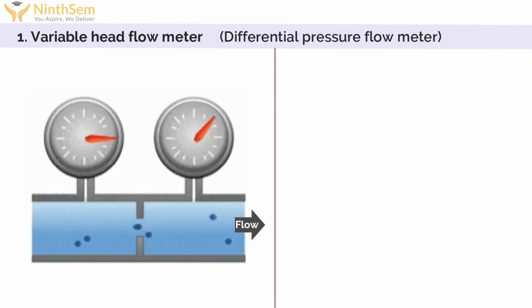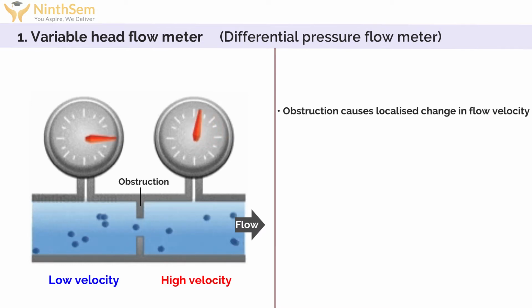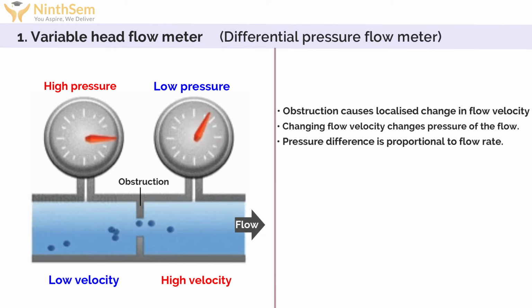What is the basic operating principle of the variable head flow meter? It uses an obstruction or restriction in the line of flow, that is the pipe inside which flow is going on, which causes a localized change in the velocity of the flow. This change in velocity causes a change in pressure, hence a pressure difference is created across the restriction, which is proportional to flow rate.